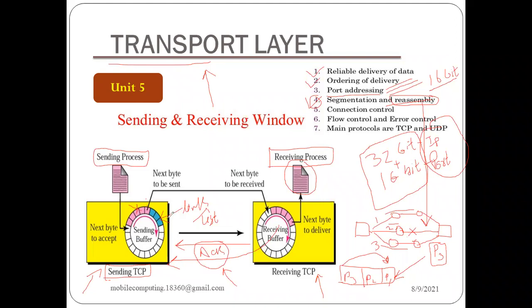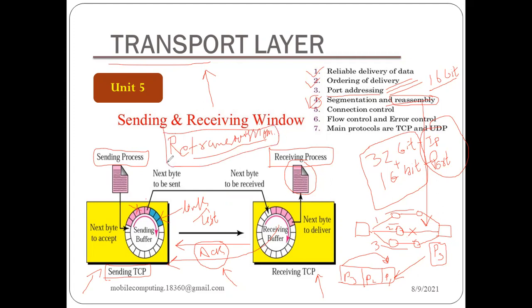So to overcome this problem, what we will do is retransmission, right? So retransmission is the only solution to overcome the problem of lost packets, try to understand this thing, right?